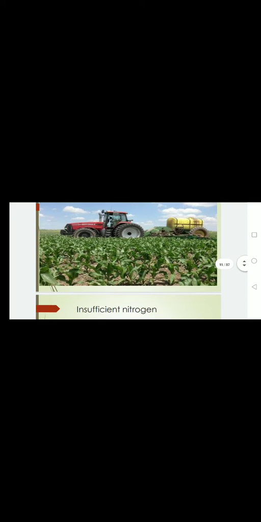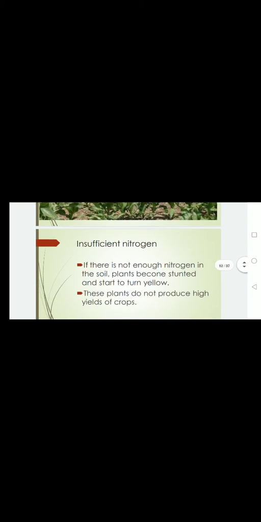And there are many uses of ammonia. Now I'm going to discuss ammonia that is used in fertilizers. You can see the crop production. Their production or growth increases by the use of fertilizers.